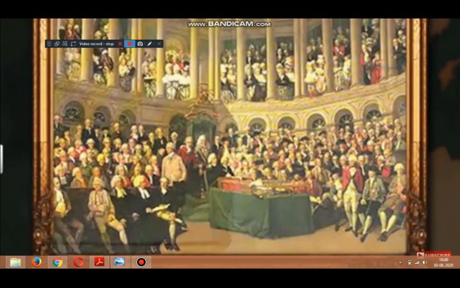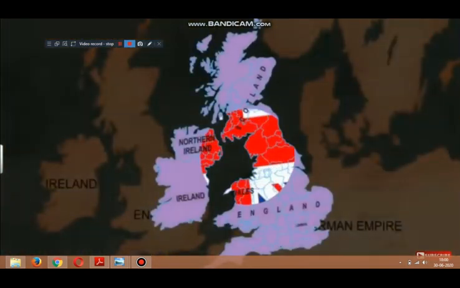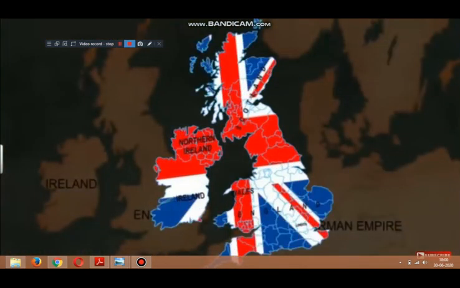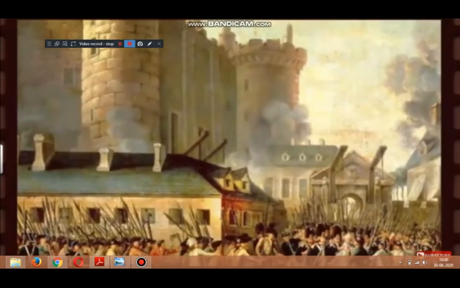The symbols of New Britain were the English language, the British flag, the Union Jack, and the British national anthem. The fall of the Bastille.